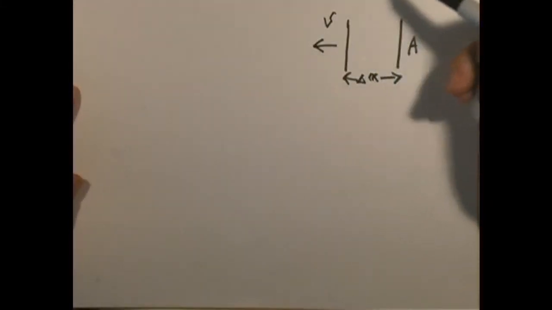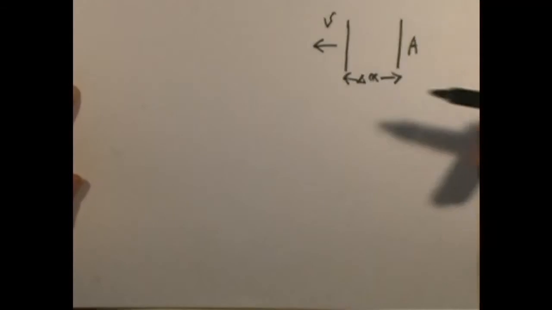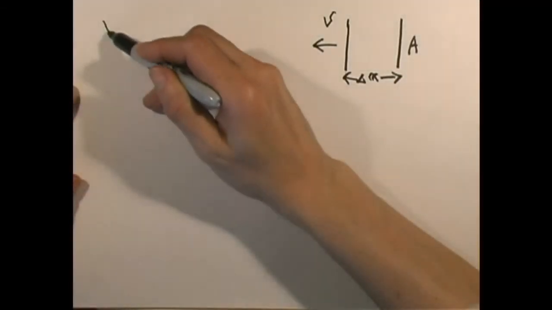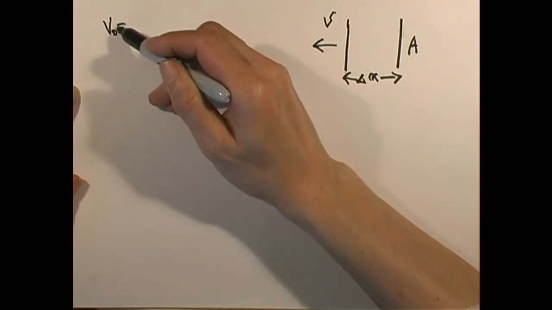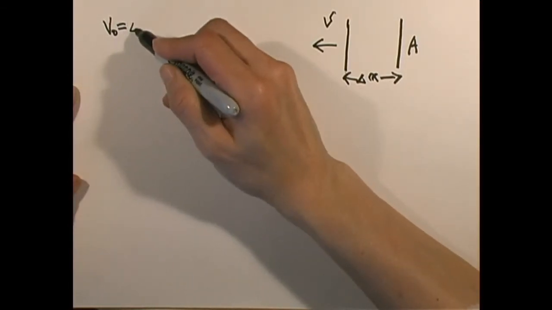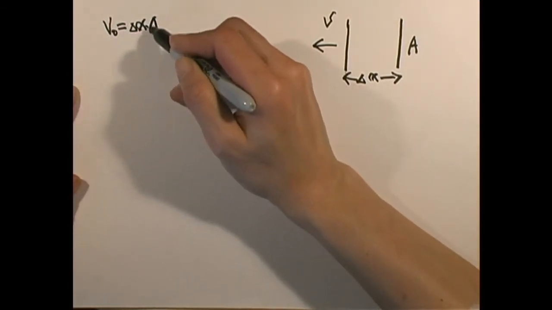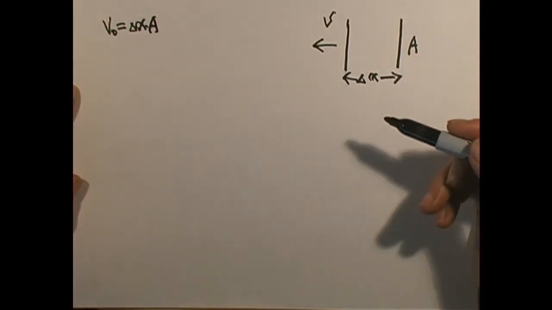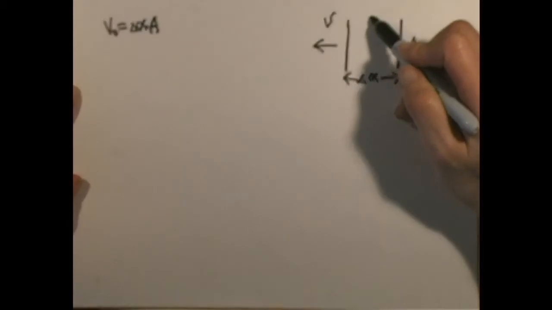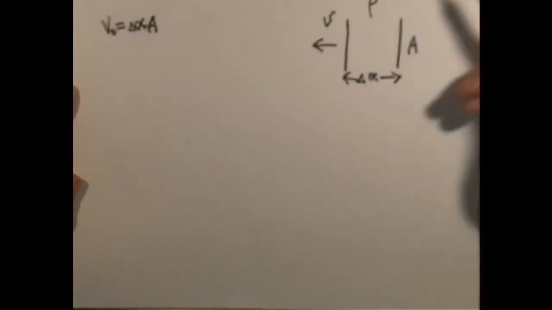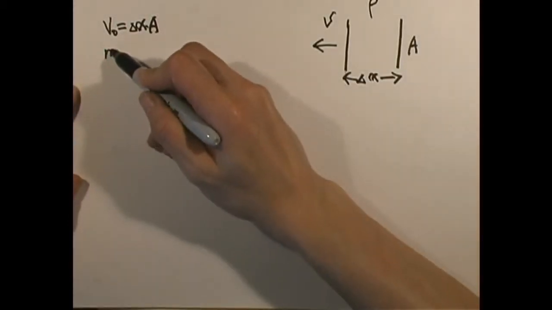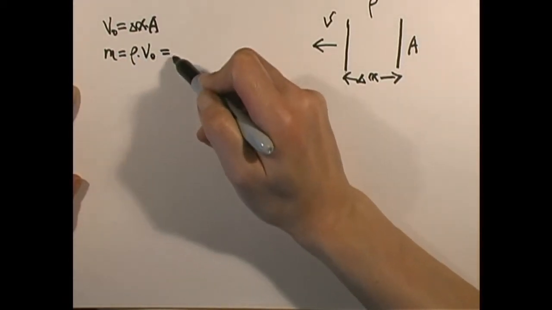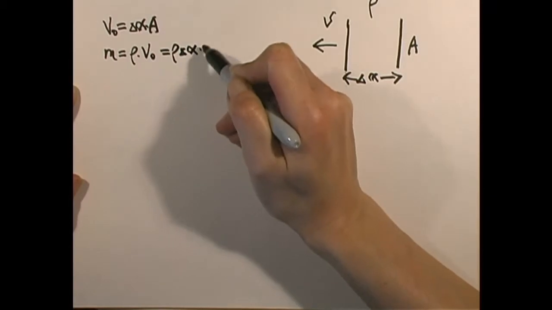The original length of this slice is delta X. The cross-section area is A. So the original volume of this slice of moving fluid is the length delta X times cross-section area A. If the undisturbed density is named rho, then the mass of this slice will be density times its original volume. That will be rho delta X times A.